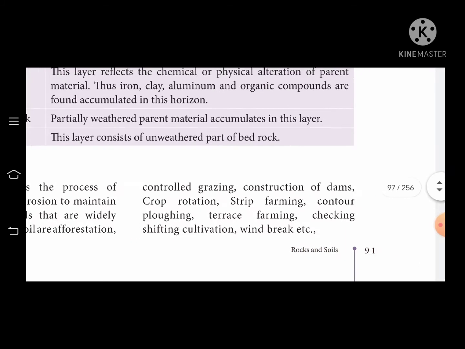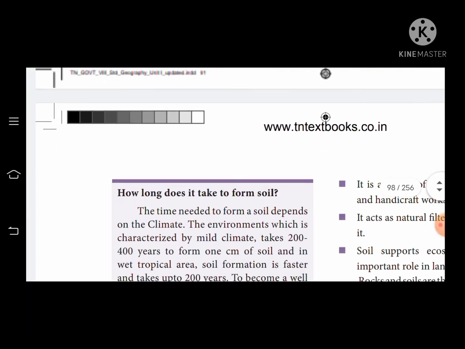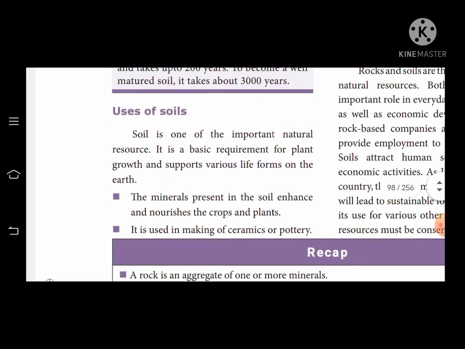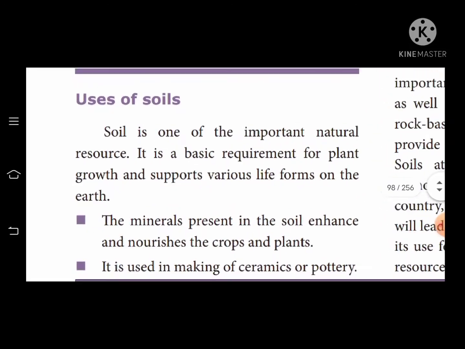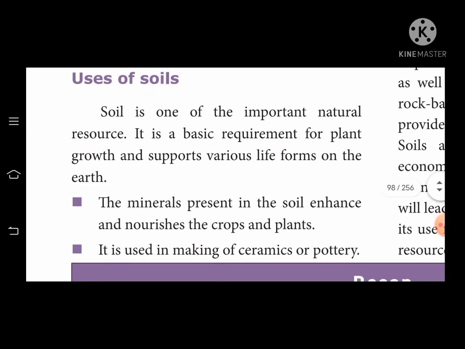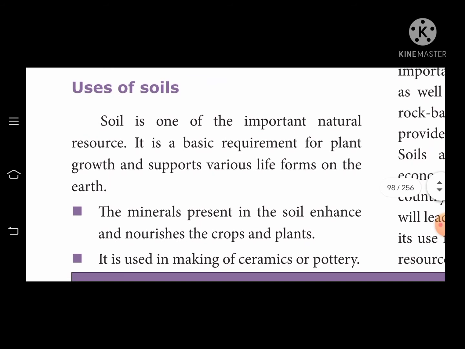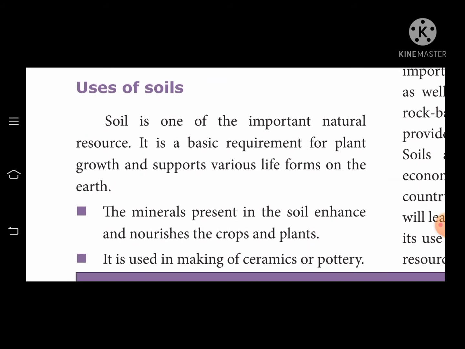Okay dear. Next, uses of soil. Let us go to uses of soil. Anybody know? Any guesses? What are the uses of soil? Yes, this is mainly important for plants. Plant growth needs the soil. Soil is one of the important natural resources. It is the basic requirement for plant growth. Without plant growth we can't live, because we are getting food from plants, isn't it children? That's why the uses of soil are very important.